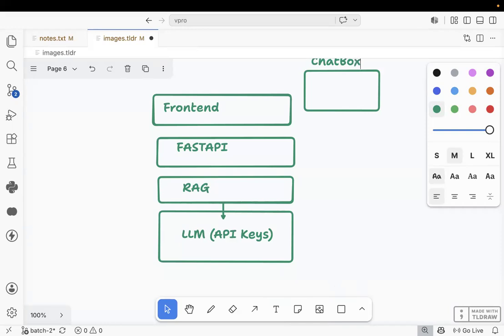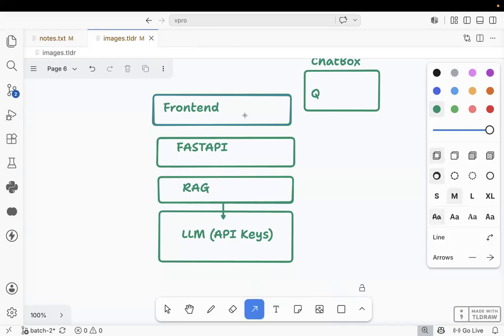Do you need to ask one question in the chatbot UI? That question, who will receive it? That question is received by the FastAPI. FastAPI will send that question to the LLM.